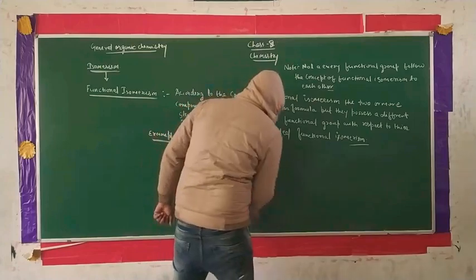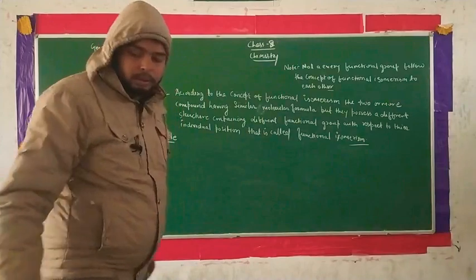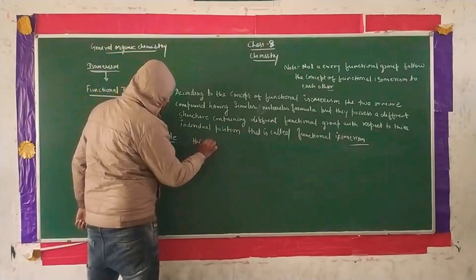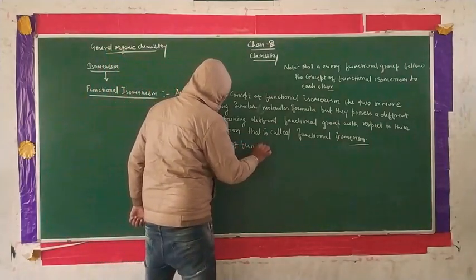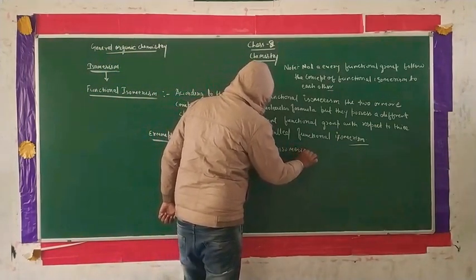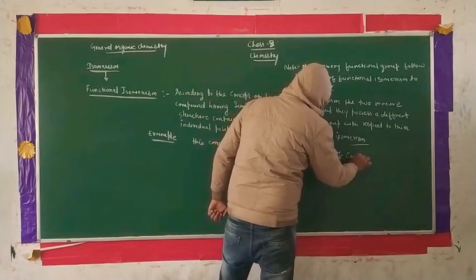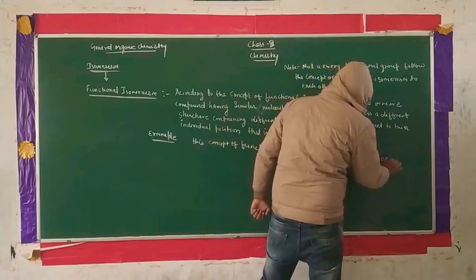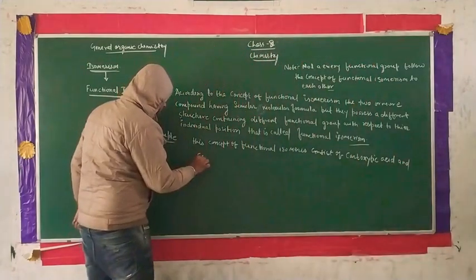That means this concept leads to another composition, the group forming this concept of functional isomerism, which consists of carboxylic acid and ester, guys.